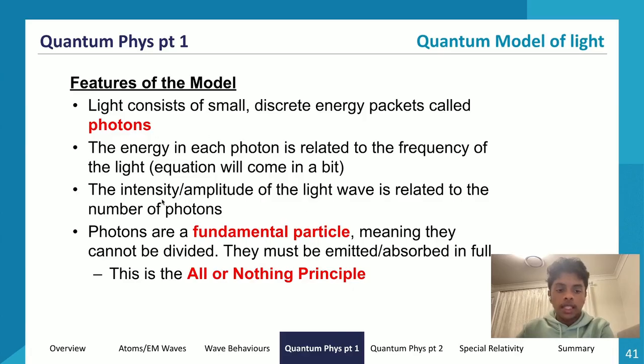Well, it said that the intensity or amplitude of the light wave is related to the number of photons. So instead of it being tied to the frequency, now it's tied to the amplitude, and dictates the number of photons. So the greater the number of photons that I shoot out, the higher the intensity of the light wave that I shoot out. So that's kind of what that dictates.